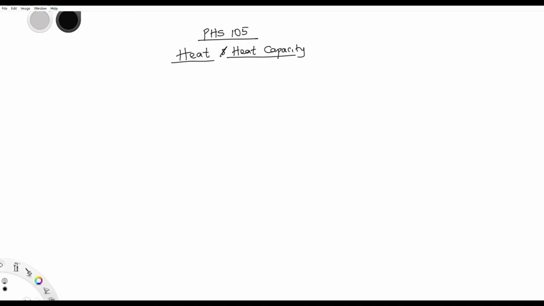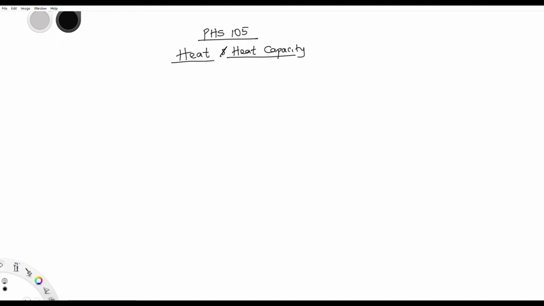Today we are focusing on the types of heat capacity. Now, before I continue, heat capacity is actually the ability of a body to accept heat, the capacity of a body to transfer heat. That's heat capacity. It's as simple as that. But we are not all about the definition, we just want to know how to calculate, isn't it? Okay, so what are the different kinds of heat capacities?